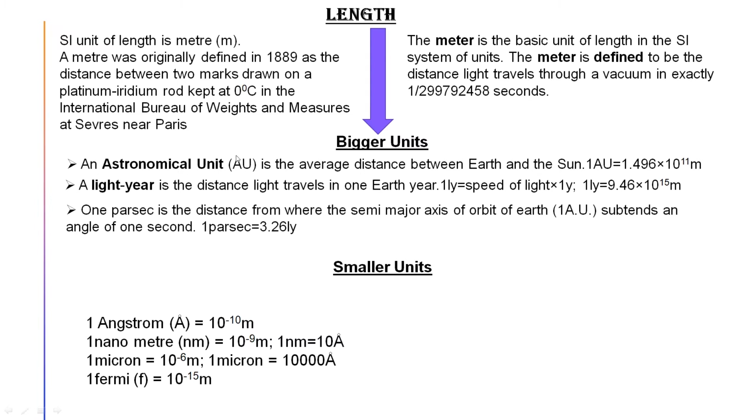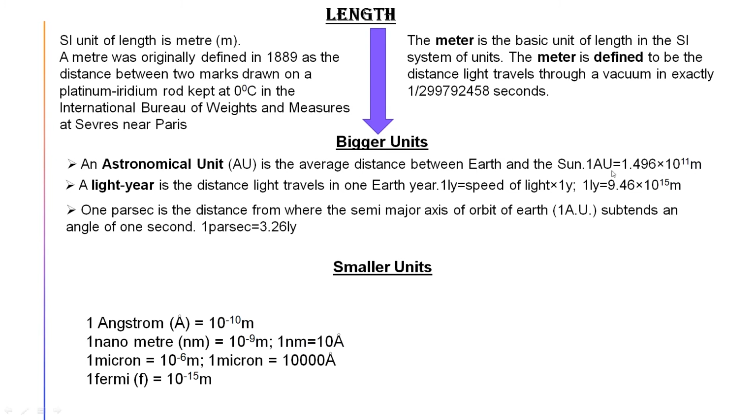The bigger units, first one is the astronomical unit, that is AU. What is AU? AU is the average distance between Earth and Sun, and that is taken as a unit. And 1 AU is equal to 1.496 into 10 to the power 11 meter, or sometimes it is told 1.5 into 10 to the power 11 meter, that is equal to 1 astronomical unit.